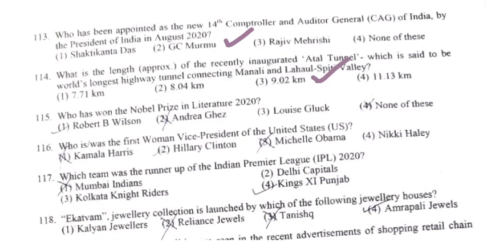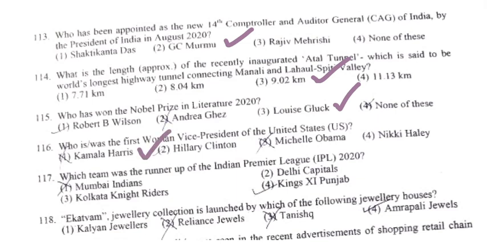Then who has won the Nobel Prize in Literature in 2020? So please go through the Nobel Prizes of this year also. So in this, the correct answer will be C, Louis Gluck. Then who is or was the first woman vice president of USA? So it was basically number 1, Kamala Harris.